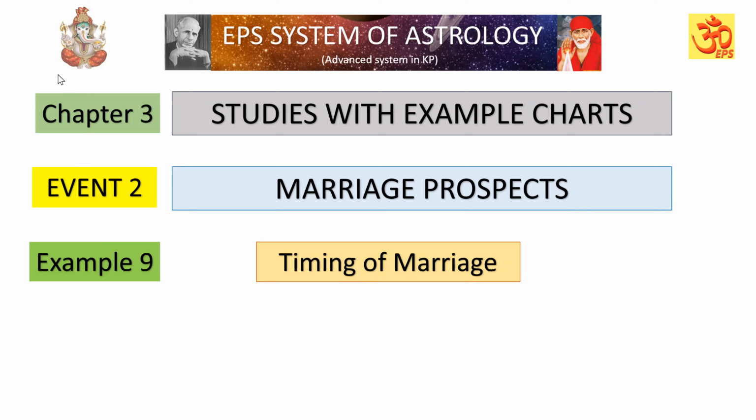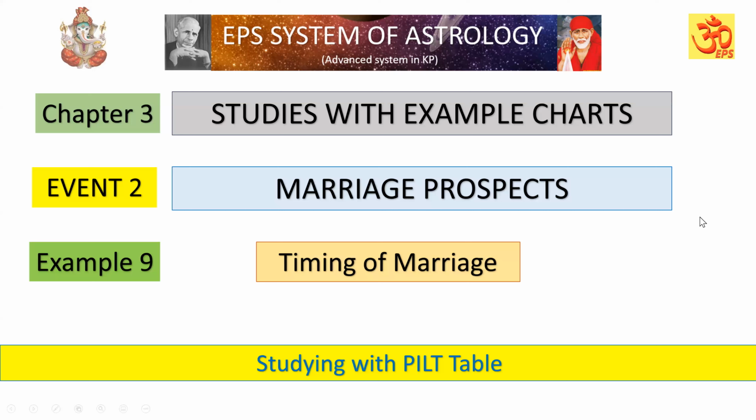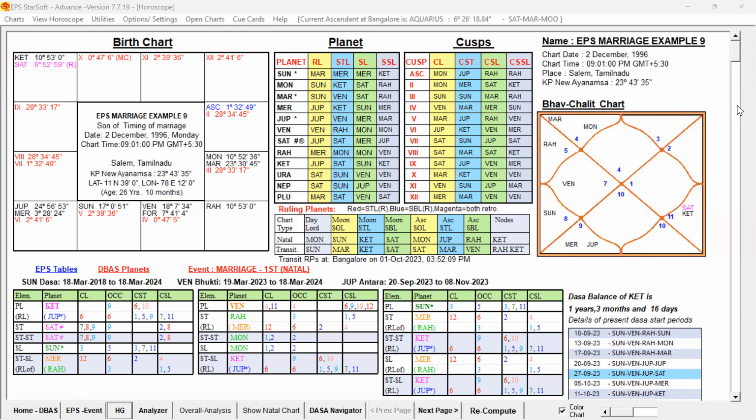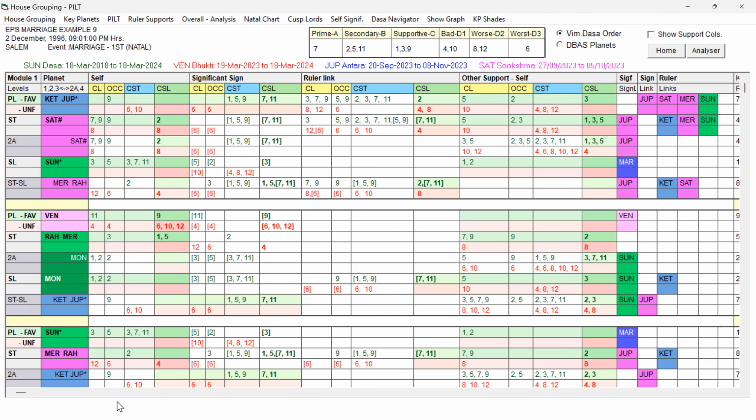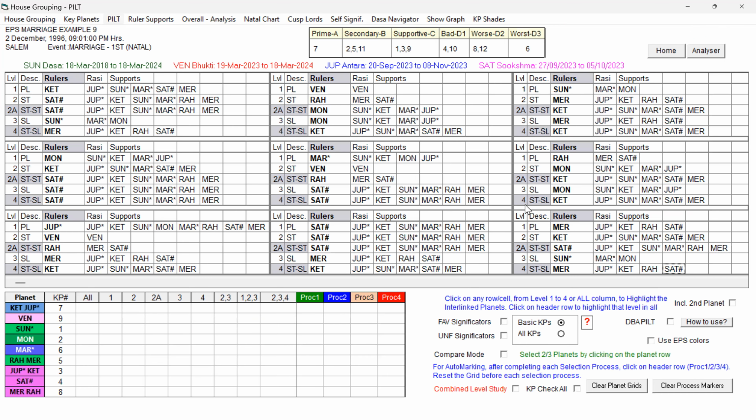Example number 9, timing of marriage. This chart we are going to study with the PILT table in this video. This is the birth chart of that male native. Now let us examine with the help of the PILT table. All the EPS colors we have given in the previous video, the same have been used here.